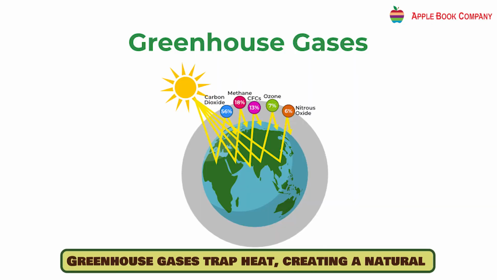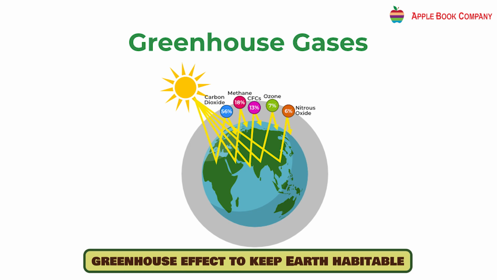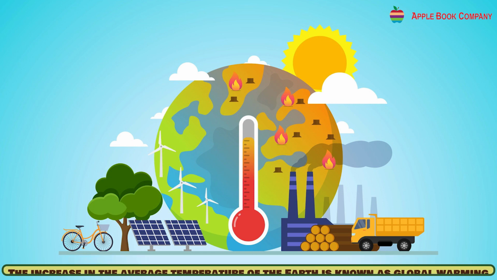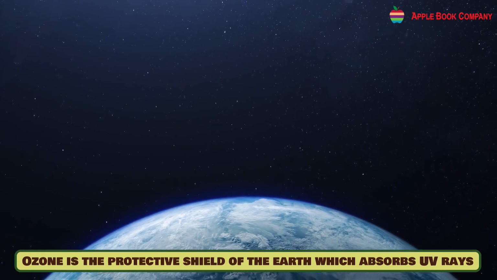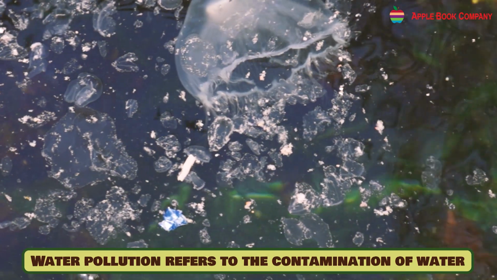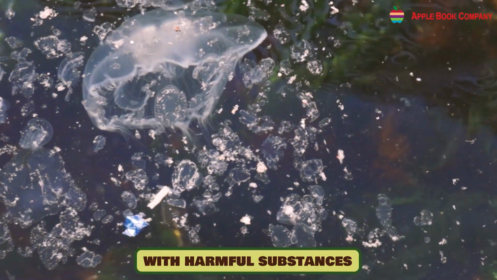Greenhouse gases trap heat, creating a natural greenhouse effect to keep Earth habitable. The increase in the average temperature of the Earth is known as global warming. Ozone is the protective shield of the Earth which absorbs UV rays. Water pollution refers to the contamination of water with harmful substances.